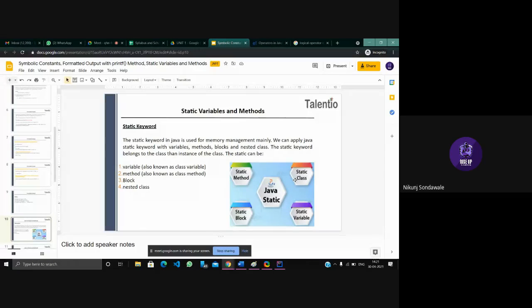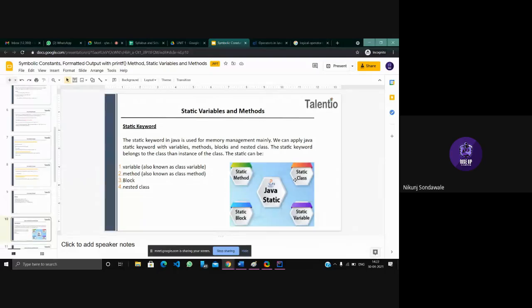Let's say I can eat only 3 chapatis, and I'll repeat the same example which I explained in the class. I can eat only 3, but I took 5. Then what about the rest of the 2? They will get wasted, right? So what should I do? I should take only as much as I can handle.